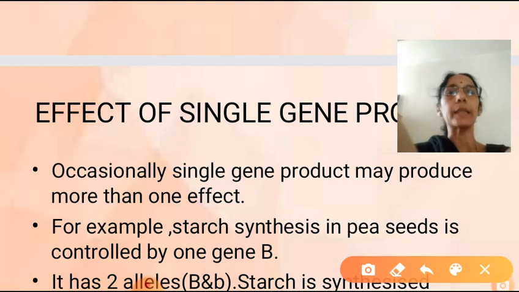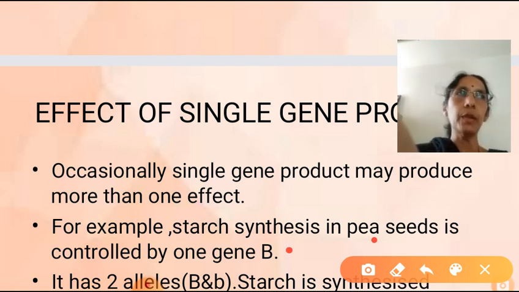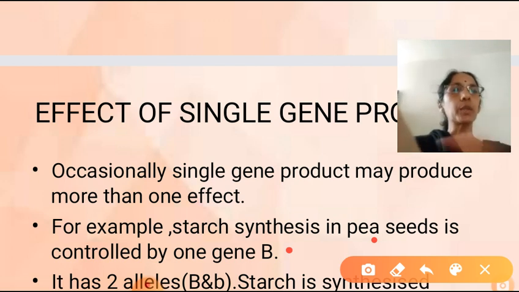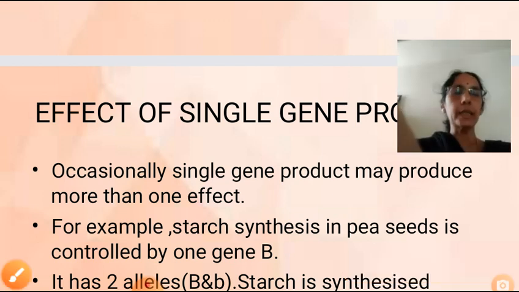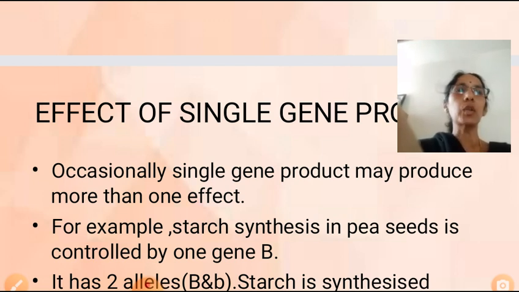So let us take an example. In case of pea seed, synthesis of starch grain is controlled by one gene, right? In case of pea seed, synthesis of starch grain is controlled by a single gene, that is capital B. Organism is diploid, so naturally it has two alleles. First, let us take what are the two alleles. One is capital B, dominant allele. The other one is small b, that is a recessive allele.